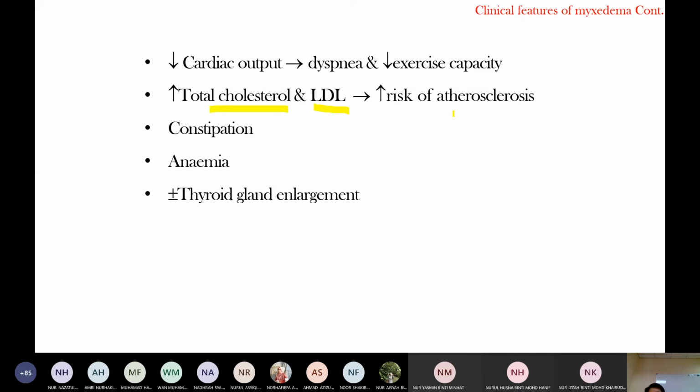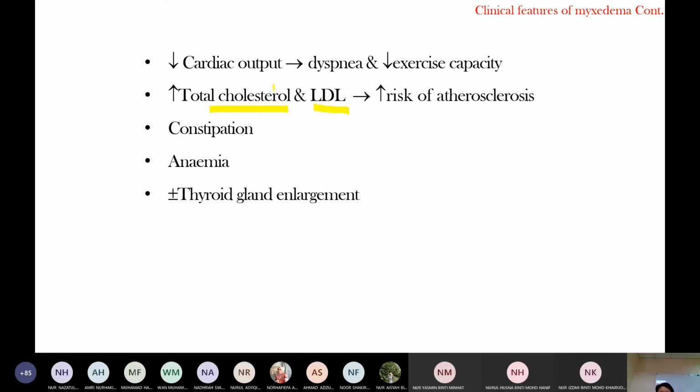GI motility becomes slow, causing constipation. Patients present with macrocytic anemia because of fat deposits in the RBC. There is plus or minus thyroid gland enlargement.